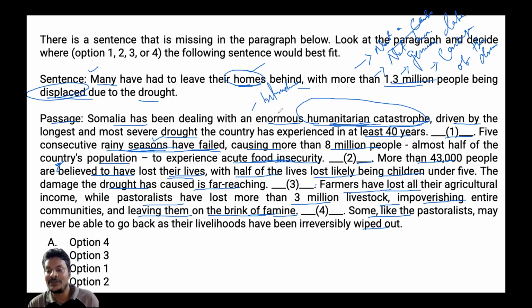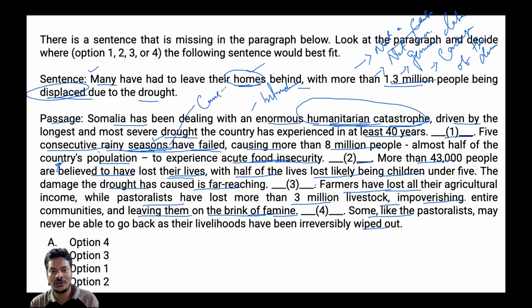It doesn't specifically tell about the displacement. It only talks about the effect, what happened. At the same time, when we go to blank two, what does it say before blank two? It states that 5 consecutive rainy seasons have failed. Now, in that case, this is a cause.